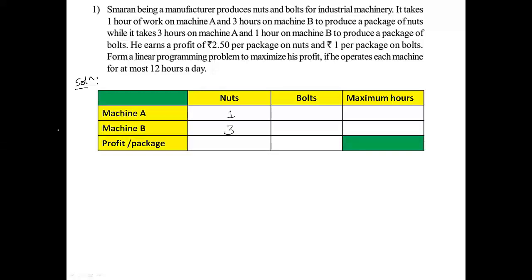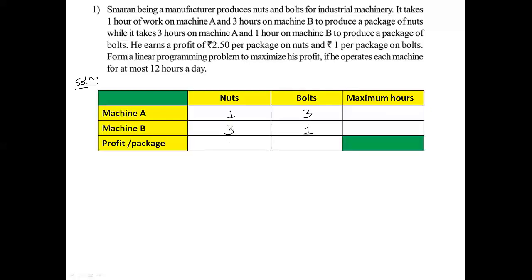Then, it takes 3 hours on machine A and 1 hour on machine B to produce a package of bolts. That means 3 hours on machine A and 1 hour on machine B. He earns a profit of rupees 2.50 per package on nuts and rupees 1 per package on bolts.